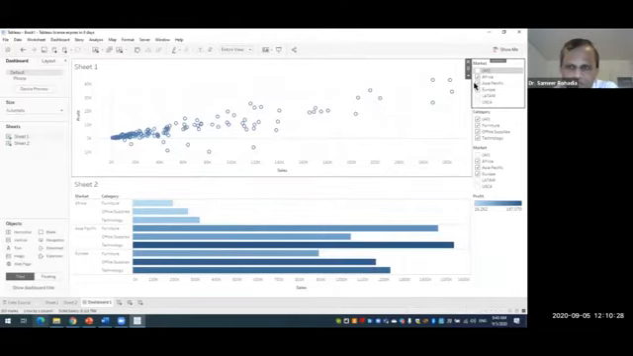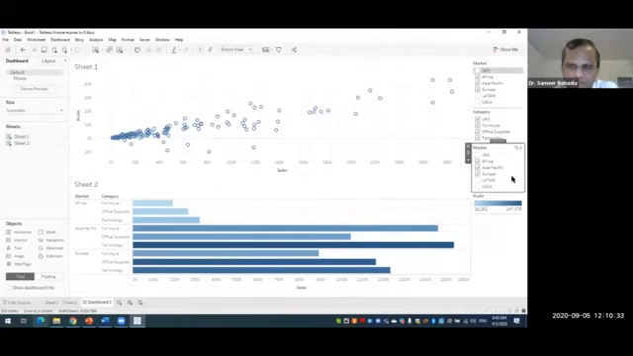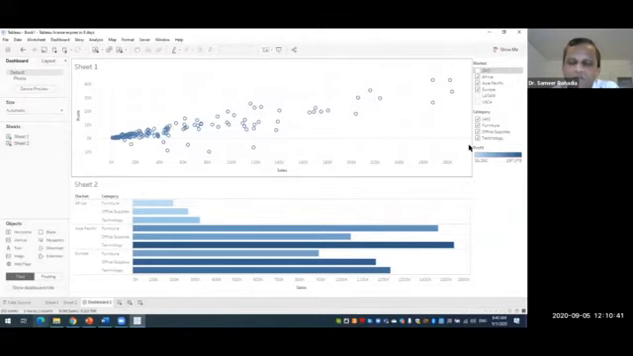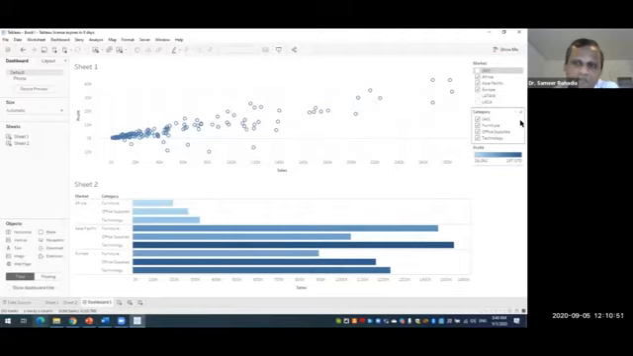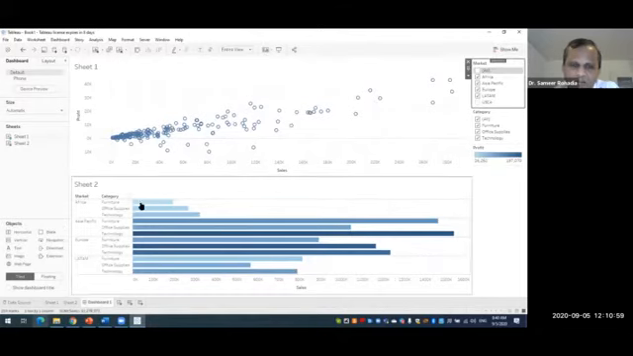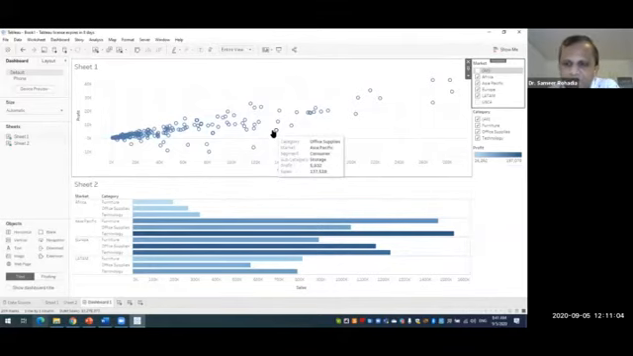Now that this is affecting these 2 sheets, we don't require the second market filter. The second market filter is of no use, so we just remove it from this dashboard. Now we have only one market filter and one category filter. You can see clearly that if I click Latin America, I am able to see the effect on sheet 2 as well as sheet 1.